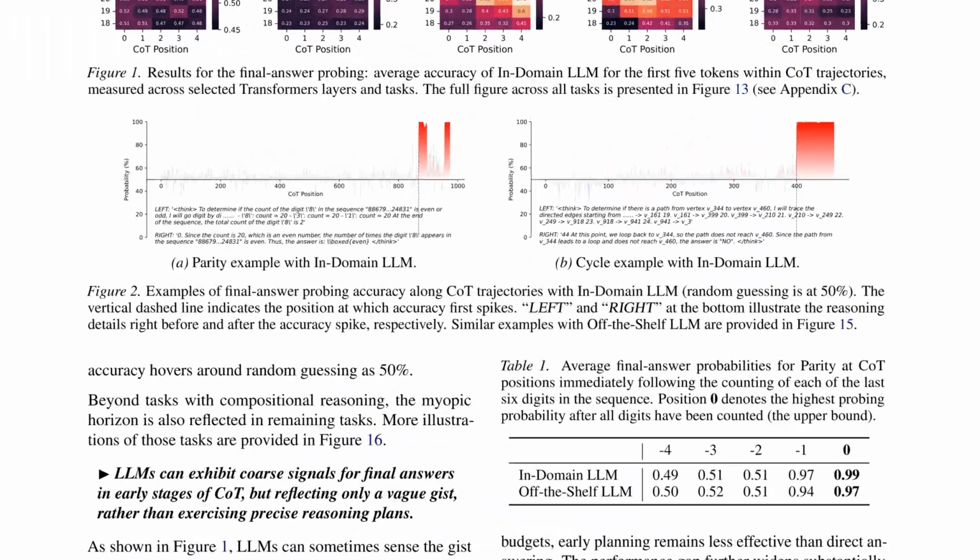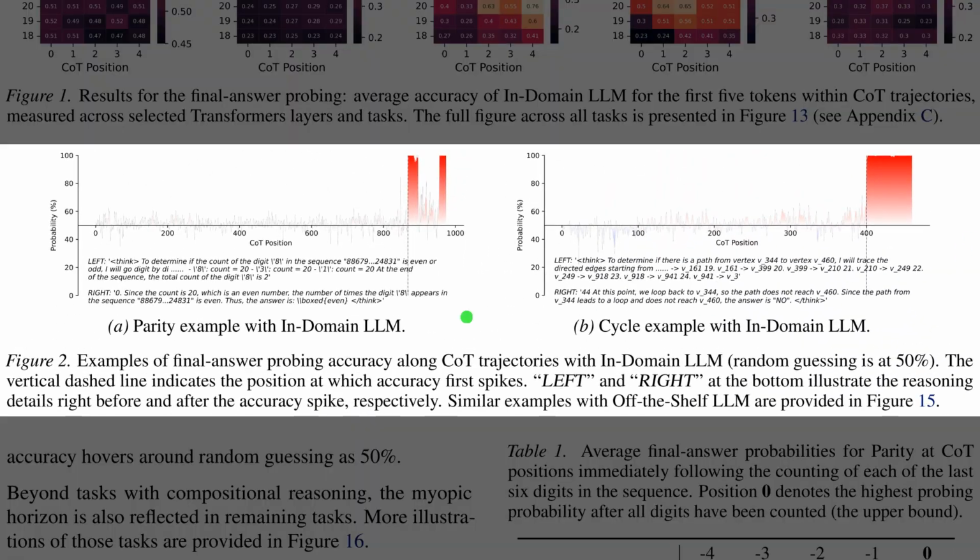To visualize this myopic behavior, Figure 2 tracks how well the model's internal state predicts the final answer as it generates the chain of thought. On the left, in the parity task, the model must count occurrences of a specific digit. Notice how the probing accuracy hovers near 50%, essentially a random guess, for almost the entire sequence. It only spikes to 100% at the vertical dashed line, which is the exact moment the model finishes counting.